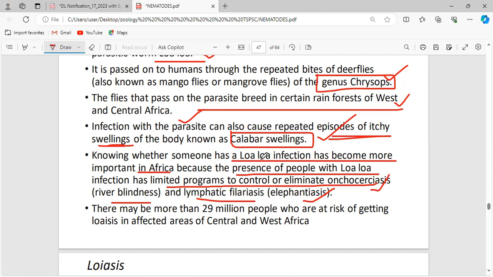See, these people with Loa loa infection complicate programs to control or eliminate these diseases. River blindness and elephantiasis are very common in Africa. If they have this particular infection, it is hard to eliminate these particular diseases also. So the diagnosis method and the proper diagnosis are very important. This is the challenge those people are facing.